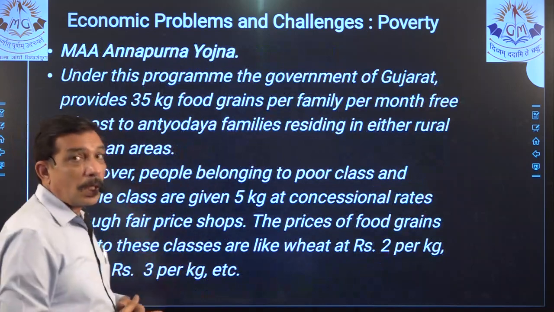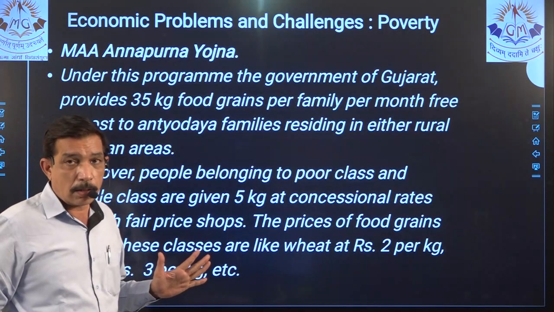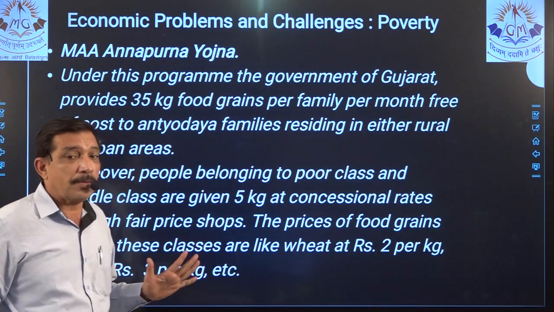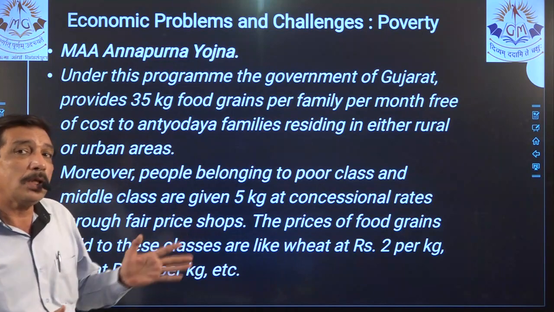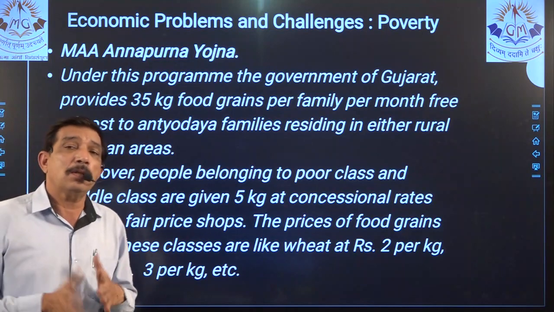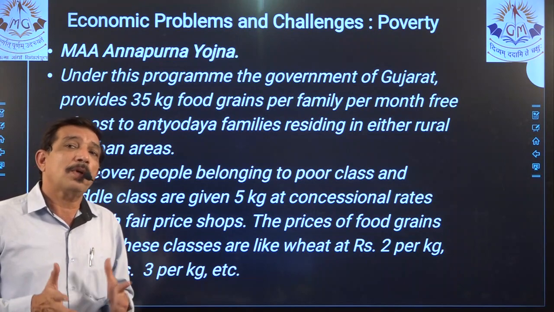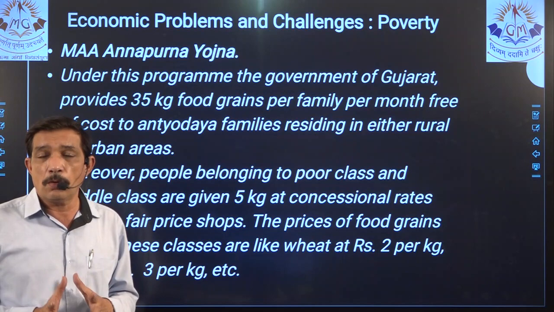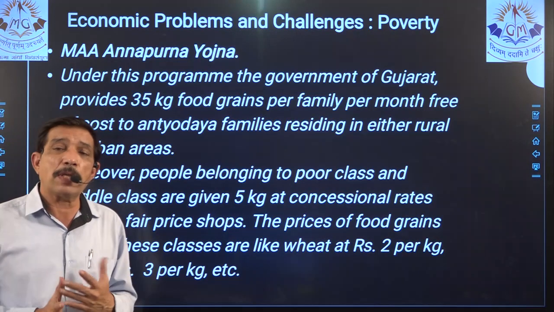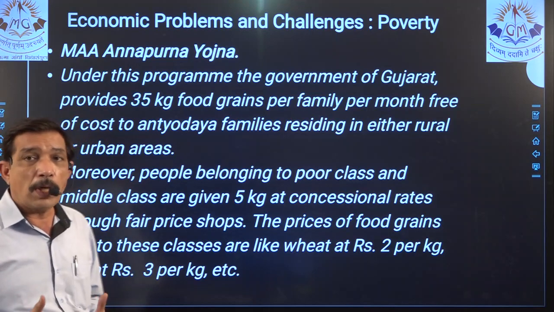Ma Annapurna Yojana. This is for food safety, right? For the Antyodaya families, this is for giving 35 kg food grain per family per month free of cost. That means food security is looked after over here. So that nobody remains hungry even when they cannot afford to buy food at the market rate.